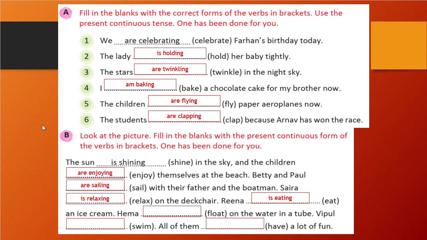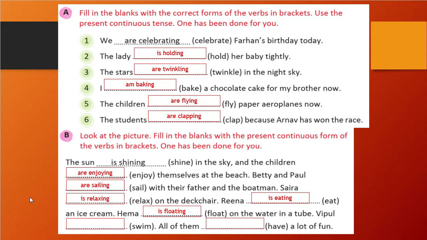Hema. So Hema is also singular, so obviously it will be with is. So Hema is floating. Float will be written with ing. So first we will write is, then floating, on the water in a tube. Vipul. So this is also singular.